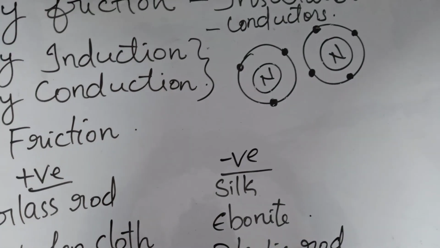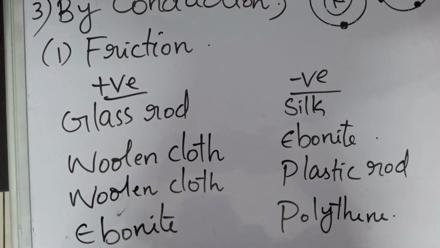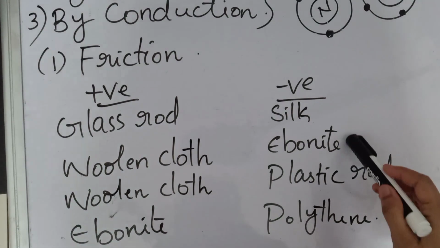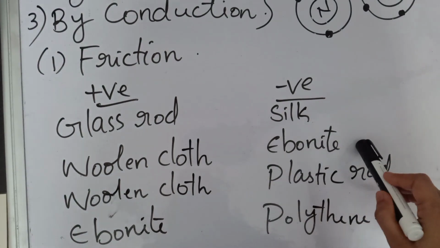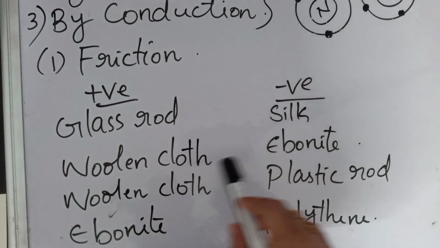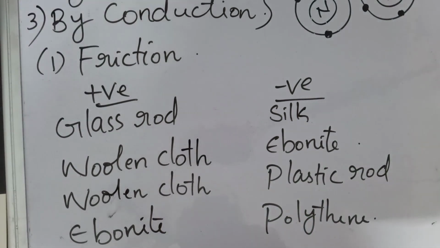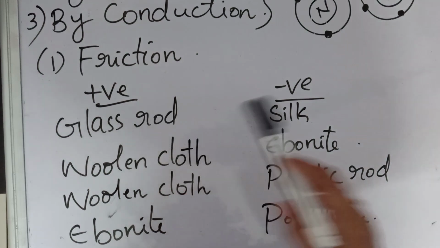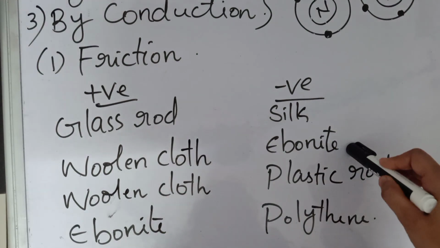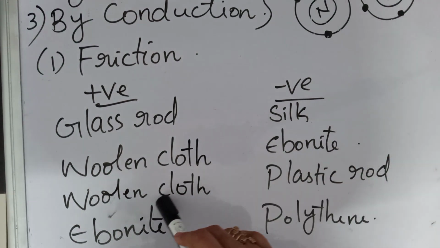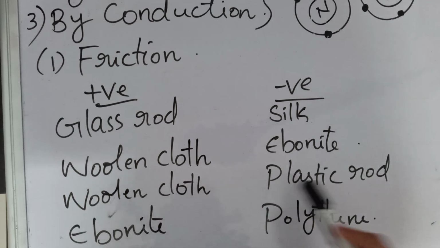And in the case of woolen cloth and ebonite, this is another set of materials that we are rubbing together. So woolen cloth is rubbed with ebonite. What happens here is woolen cloth becomes positively charged and ebonite becomes negatively charged. In the same way, the next set is woolen cloth and plastic rod.